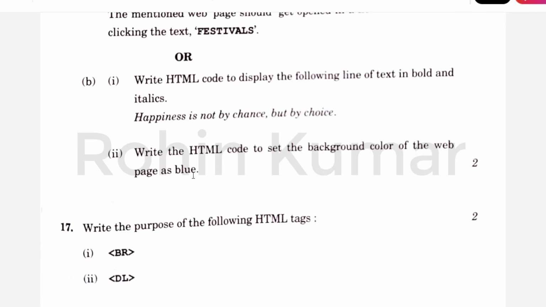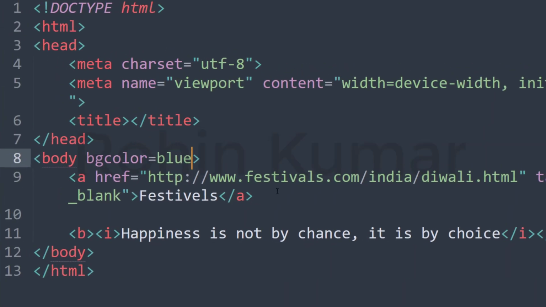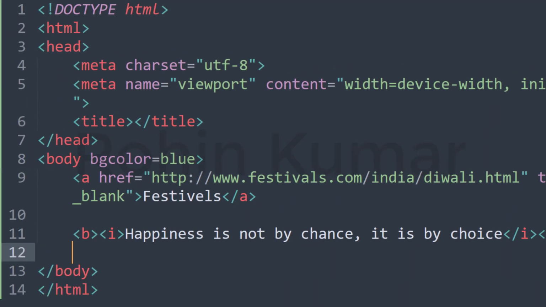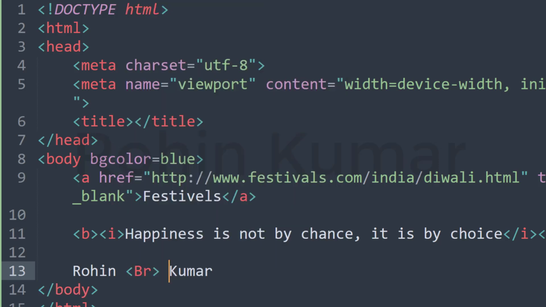So now let's move to the next question, which is question number 17. Write the purpose of the following tags. So friends, all of you know why BR tag is used. If I want to write this text Rohin Kumar, but I want to write Kumar on the next line, then I should use BR tag in between Rohin and Kumar. So Kumar will be shifted to the next line. So BR tag breaks the line, or you can say it shifts the text after BR to the next line.